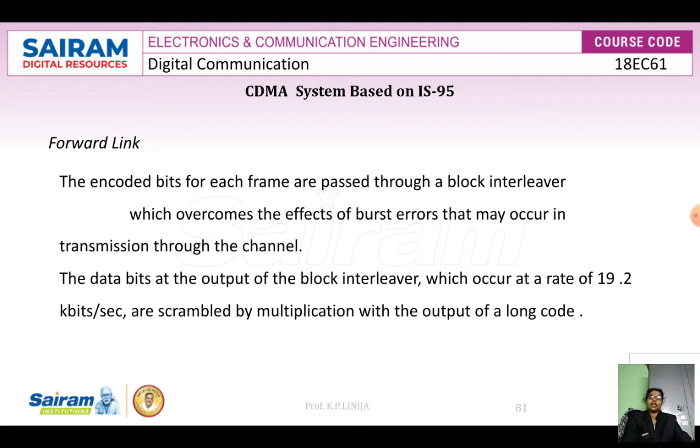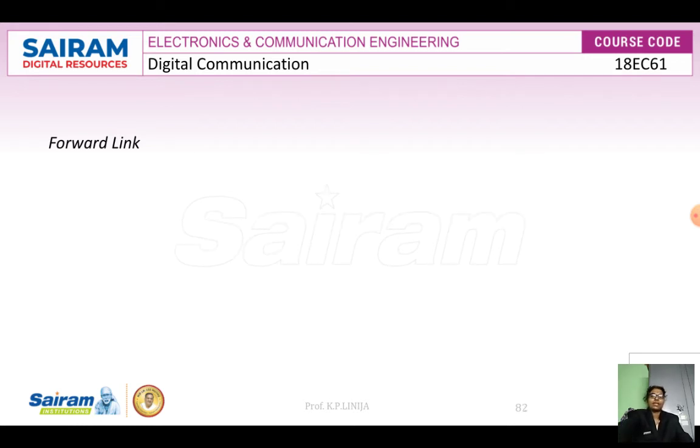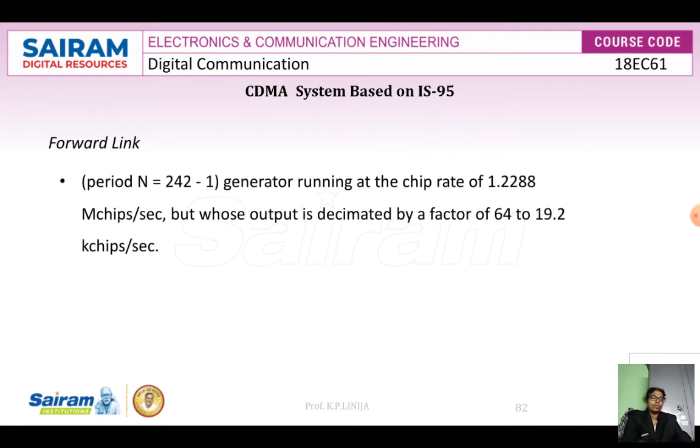Now the data bits at the output of the block interleaver, which occur at a rate of 19.2 kilobits per second, are scrambled by multiplication with the output of a long code. The long code has period N equal to 2^42 minus 1. The generator runs at the chip rate of 1.2288 megachips per second, but its output is decimated by a factor of 64 to 19.2 kilobits per second.